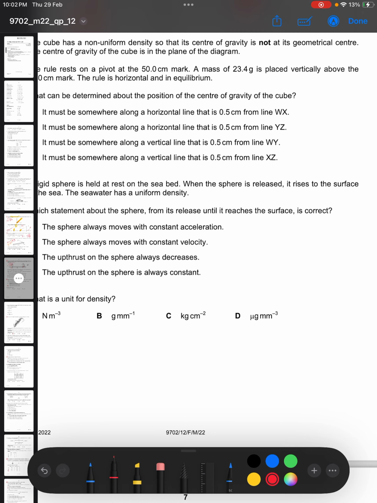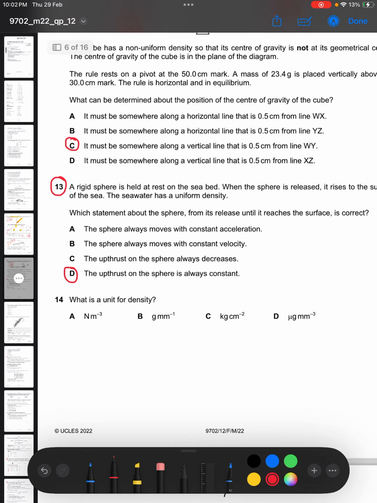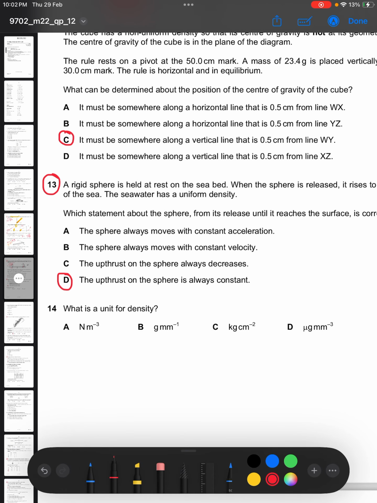So even though the drag force will ultimately start to decrease, the drag force was increasing at first, because drag force depends on the speed. If speed is increasing at first when it is released, then definitely the drag force was increasing also, which would mean that the resultant force was not a constant, and acceleration cannot be a constant. Then the next one, B, says the sphere always moves with a constant velocity.